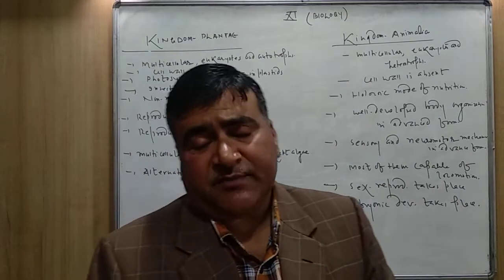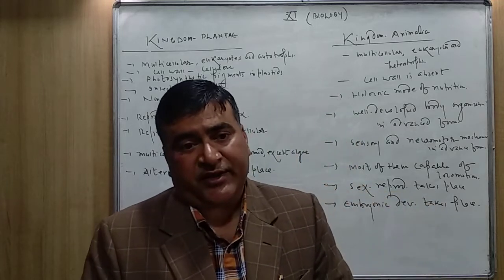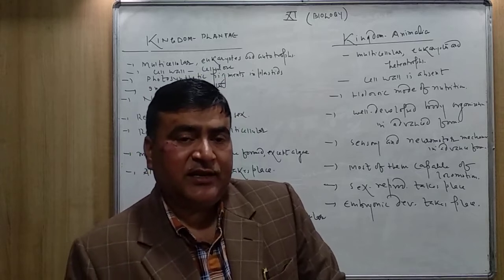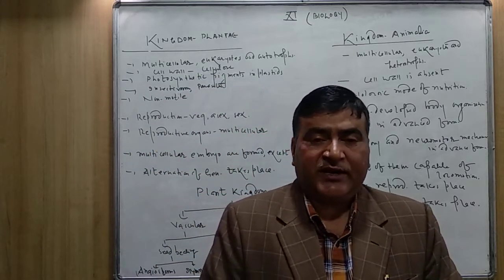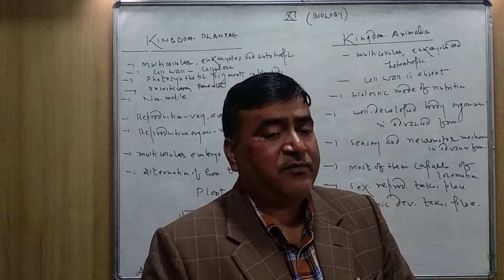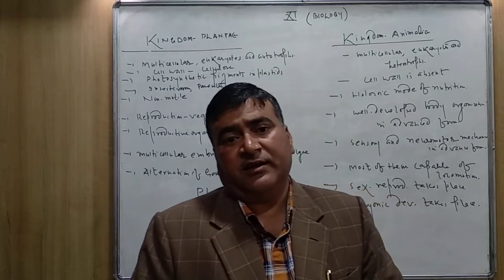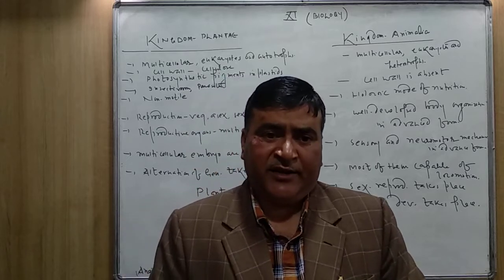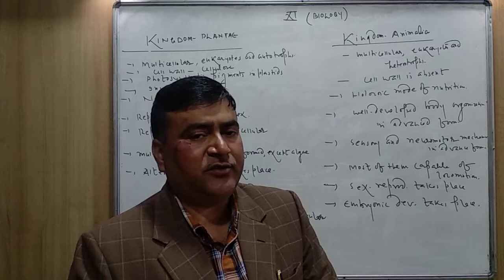And what is the nature of the cell? The cell is eukaryotic in nature. As you know, the eukaryotic cell is a very advanced cell. All the cytoplasmic organelles are present. The nucleus is also well developed. You have to study about the eukaryotic cell in the cell chapter. I think it is included in chapter 8. So don't worry, I will teach you in detail about the eukaryotic cell.